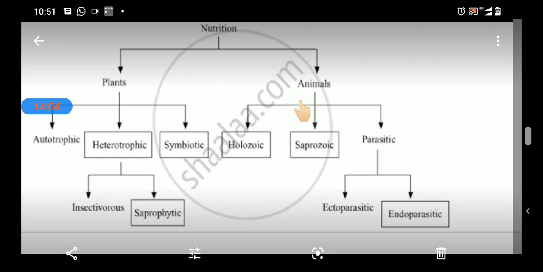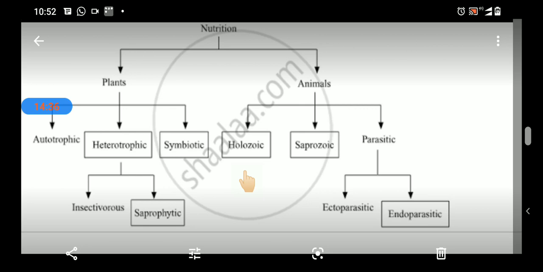In animals, we have seen these types: holozoic, saprozoic and parasitic. In holozoic, we have seen five types: herbivorous, carnivorous, omnivorous, scavenger and decomposer. Herbivorous animals feed on plants. Carnivorous animals feed on the flesh of other animals. Omnivorous animals feed on both plants and animals.